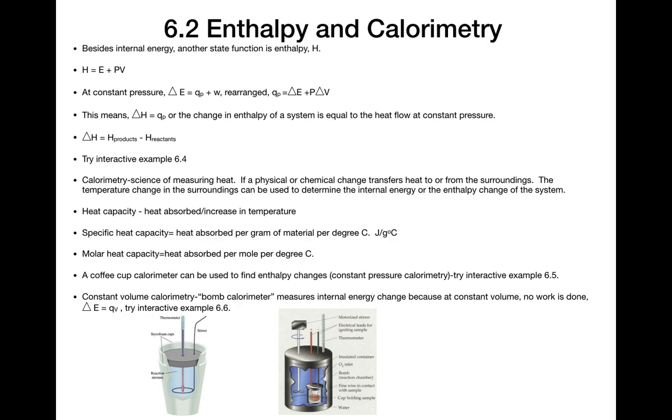Delta E plus work. What we're really looking at here on the left side is E plus PV, or delta E plus P delta V, is delta H, and delta H is Q at constant pressure. In other words, it's the heat that flows out of or into a system when the system undergoes a change at constant pressure, which is typically what most of our systems are. If they're out in the open, they're at constant pressure. That is actually what the change in enthalpy is.